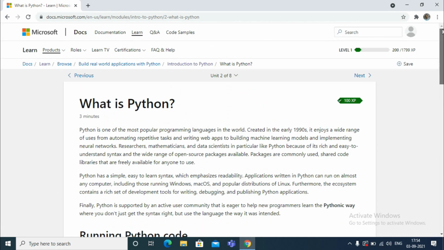So open it, use it, and have the certifications. That's it about this Microsoft Learn.